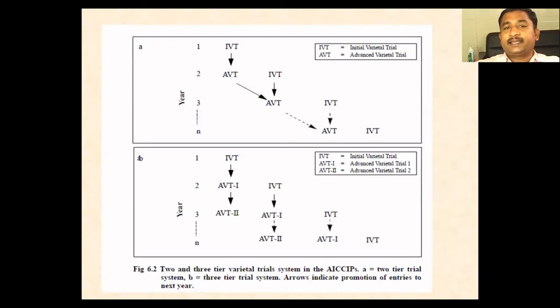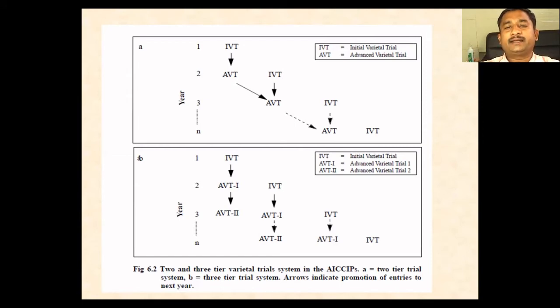And so this is a 3-year period, minimum 3-year testing period. The first will be IVT. IVT represents the initial varietal trial. And after 1 year of evaluation in IVT, the qualified entries will enter into the AVT, advanced varietal trial. And in a few crops, they will call it AVT1, and later on it will be called AVT2.